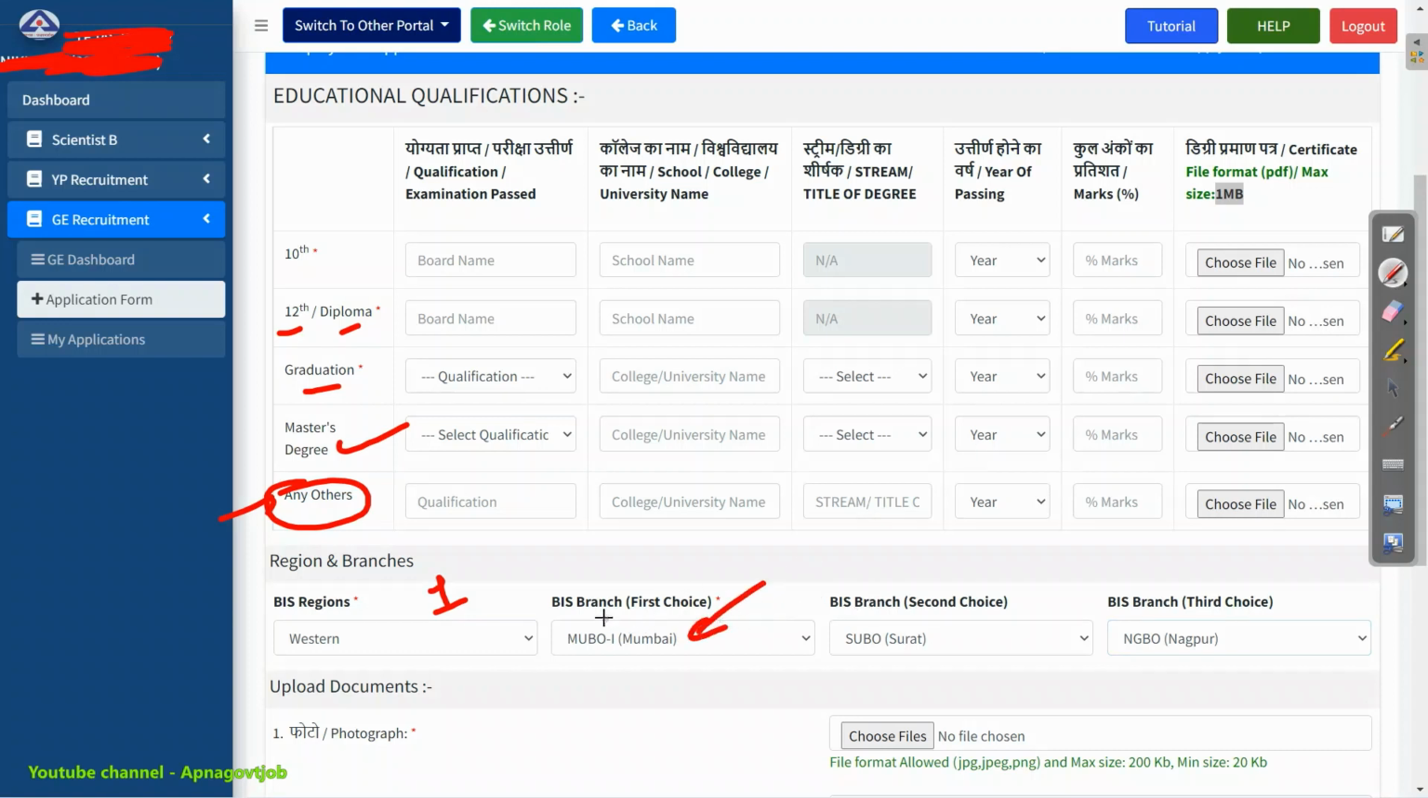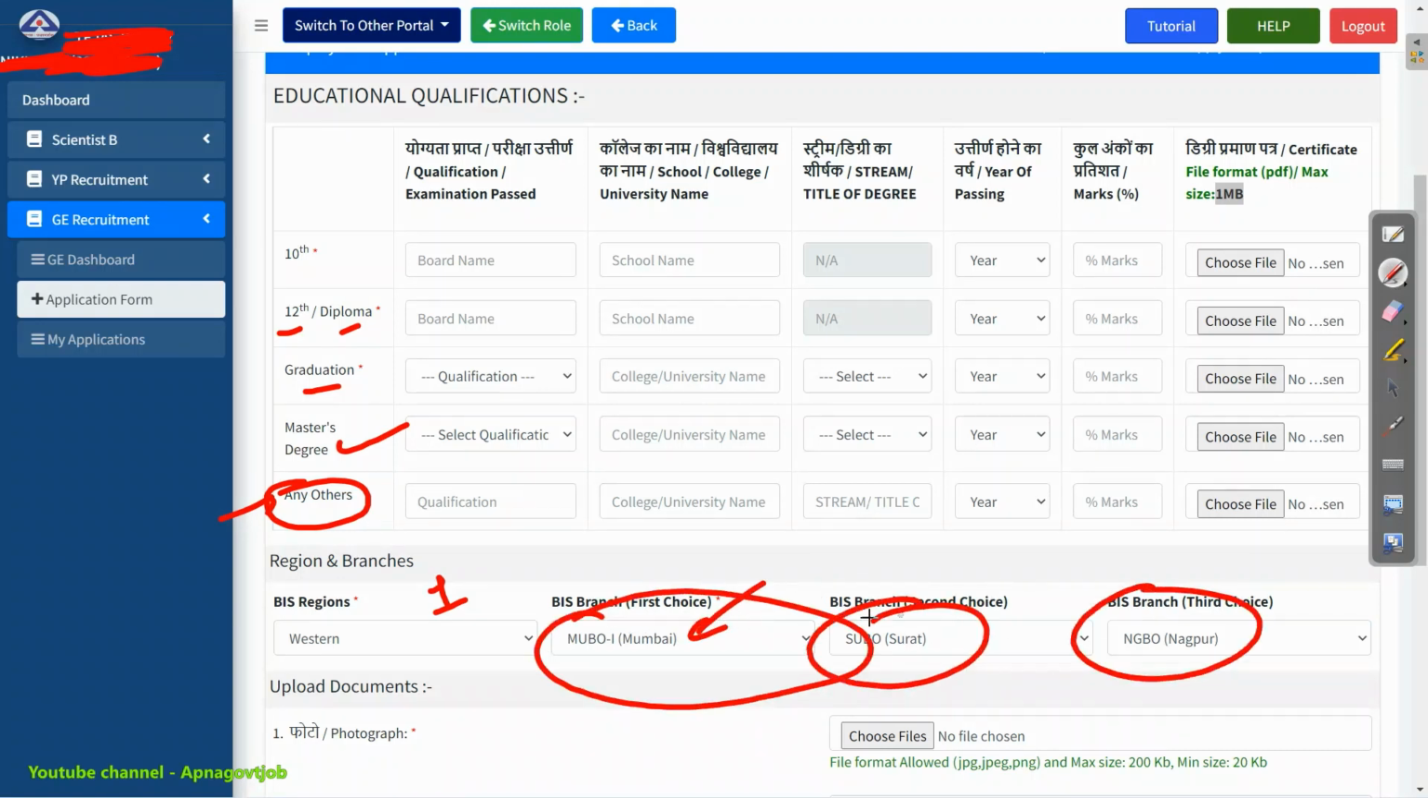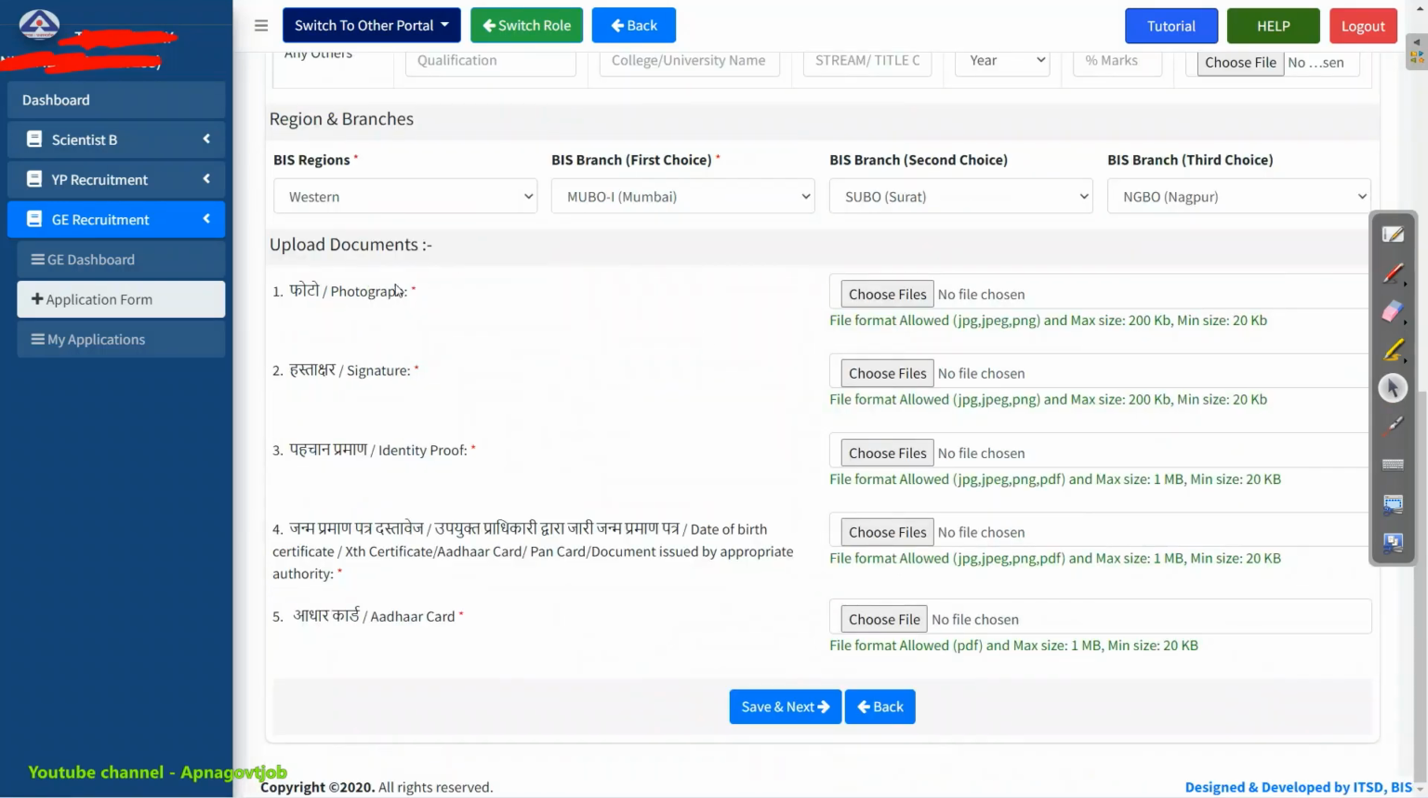Now again, this is not compulsory that you will get these job locations. Again, it depends on BIS, whether the requirement is there or not, or lots of things. It is not like if you select, then you will get it. So you should keep this in your mind. Next, you need to upload your photo here. Size and everything is already given.